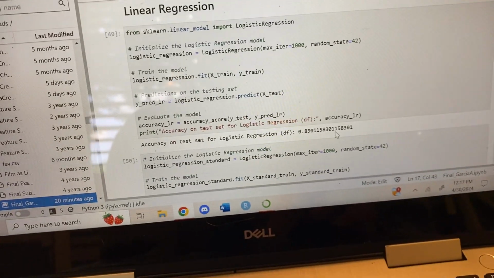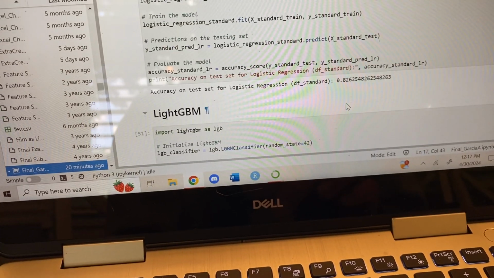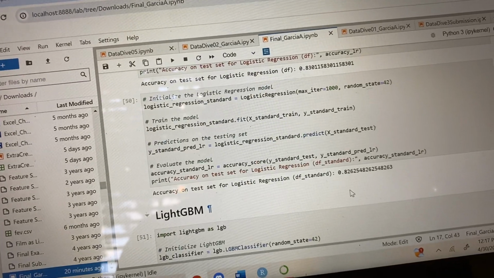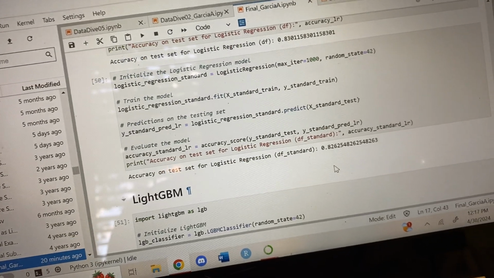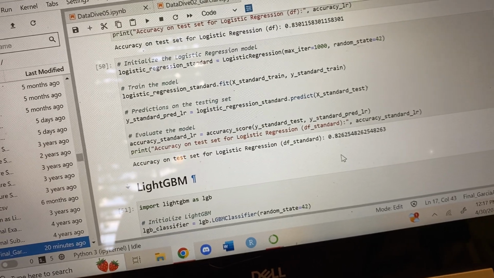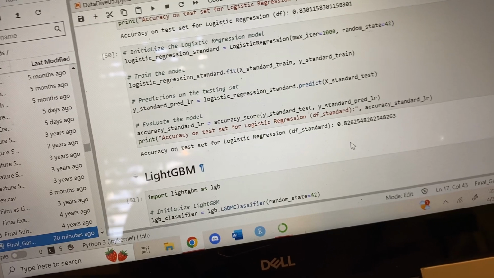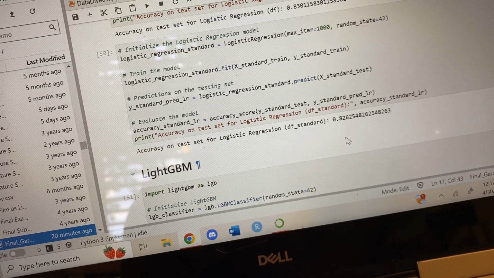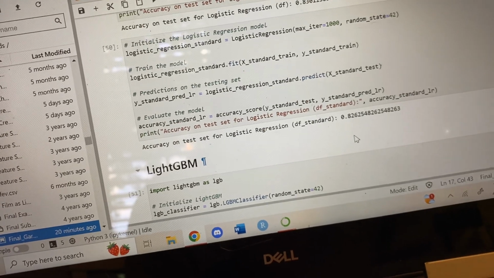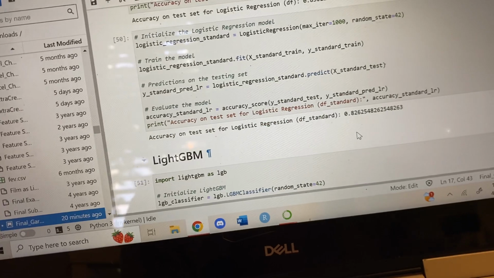Linear regression, 83% for the unscaled data frame and 82% on standard. I talk about this in the summary, but sometimes the unscaled would perform better, sometimes they would perform the same, other times the standard would perform better. So it just depended on what model I was doing because it did kind of change.